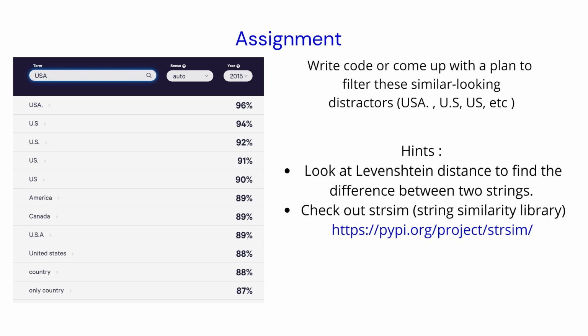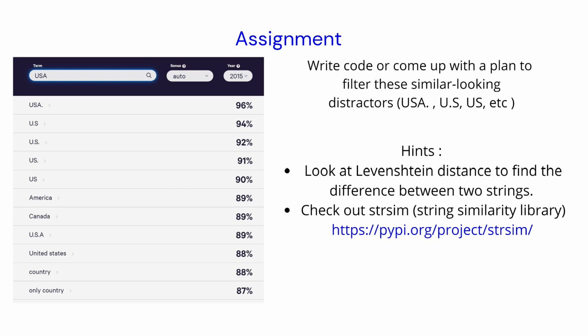Essentially, Levenshtein distance stands for how many edits do you need to make to a certain word to become another word. So that is called Levenshtein distance. And you can check out this library, string similarity library, from this link, and you can use Levenshtein distance from there.